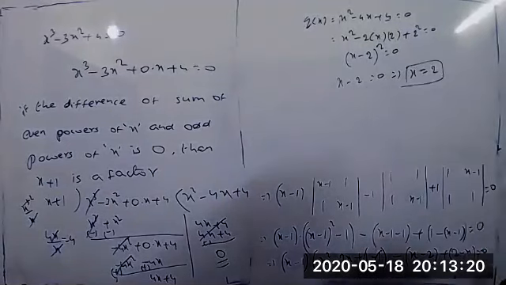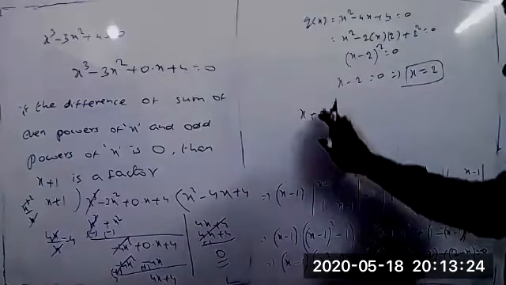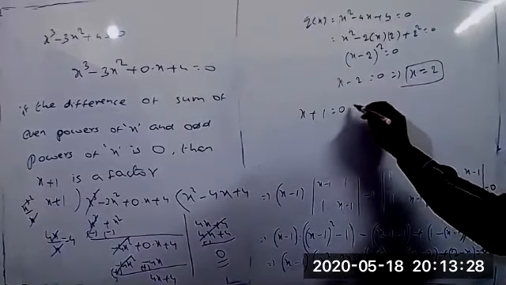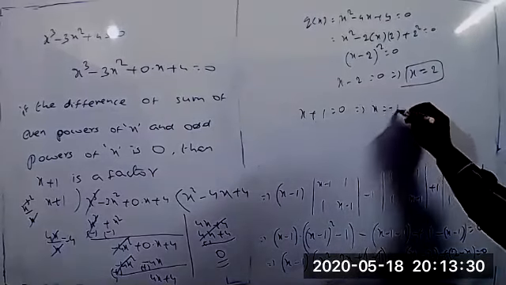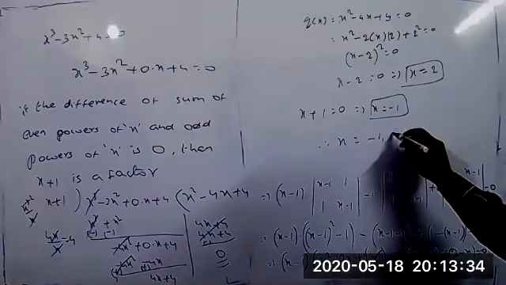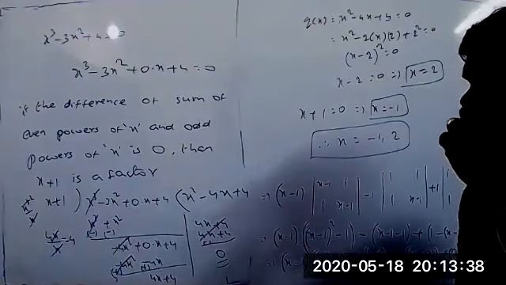Already, starting, we got one of the factors, that is x plus 1. Here also you can take x plus 1 equal to 0. That implies the value of x equal to minus 1. So clearly, the value of x equal to minus 1, 2.